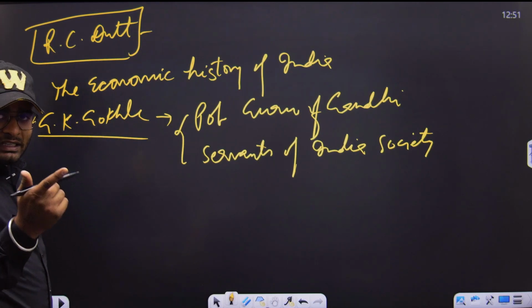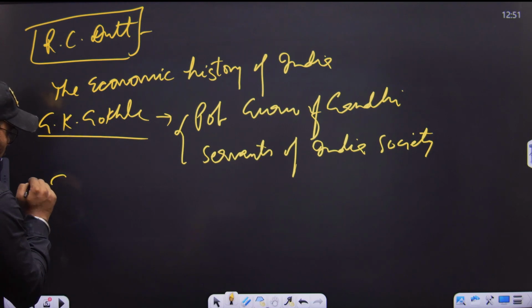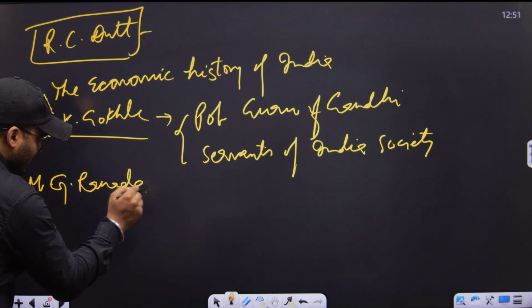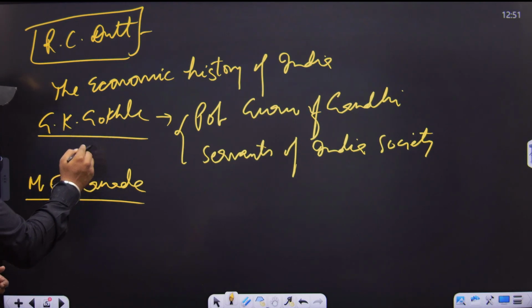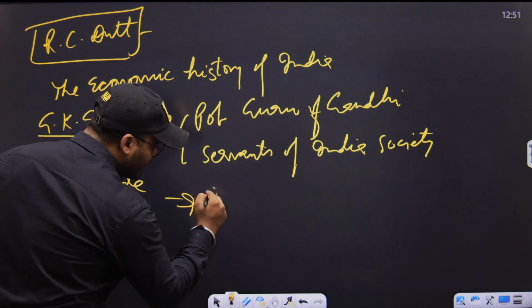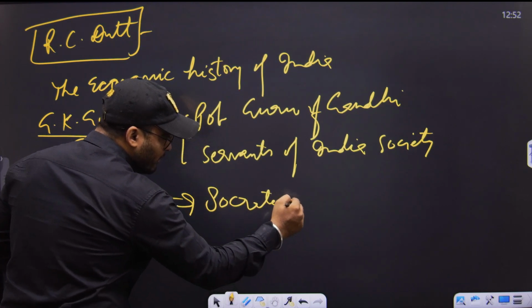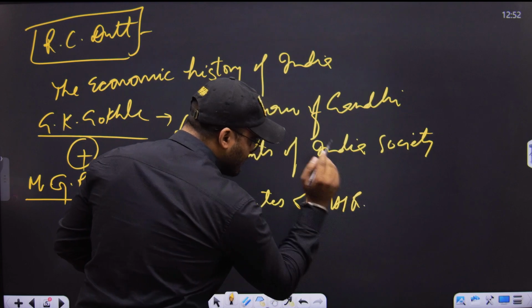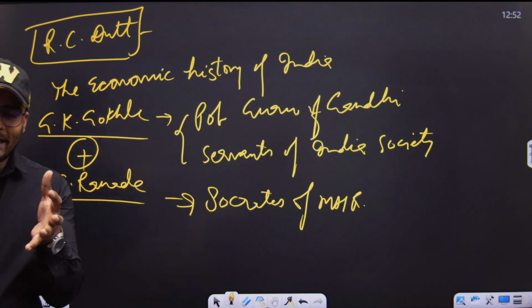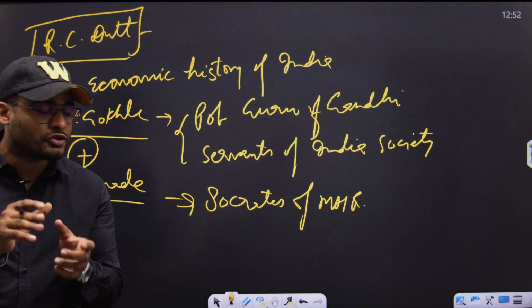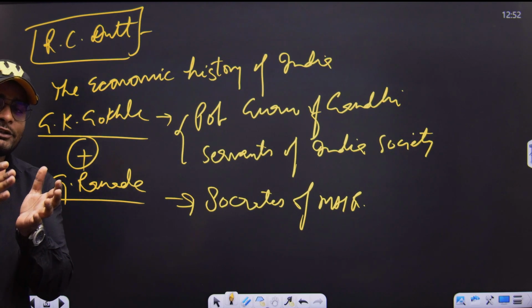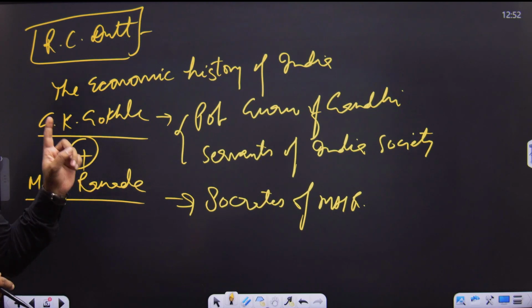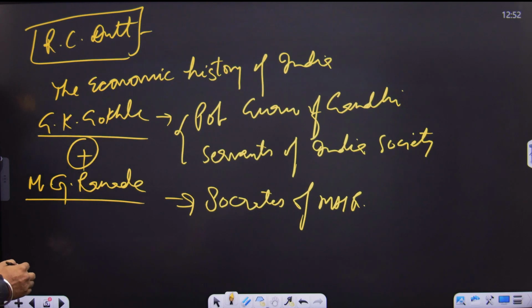After Gopal Krishna Gokhale, there is one more very popular name, Mahadev Govind Ranade, M.G. Ranade. You have to remember that Ranade and Gokhale are collectively known as the Socrates of Maharashtra. Because of their ideology and their philosophical contribution, they both are known as the Socrates of Maharashtra. So there are numerous names and contributions made by the moderate leaders in the first phase of senior Congress leadership. Let us proceed further.